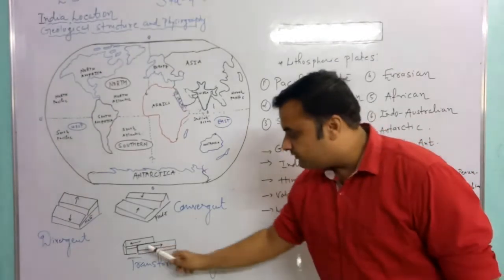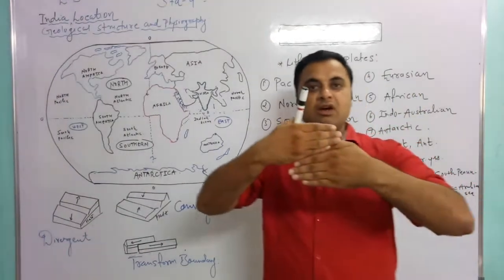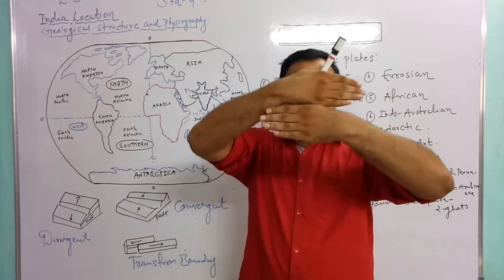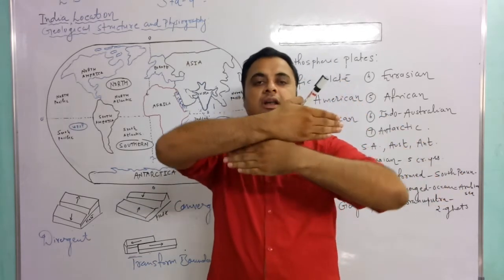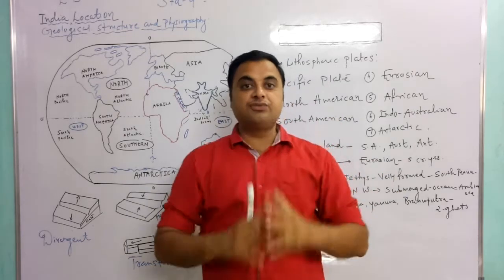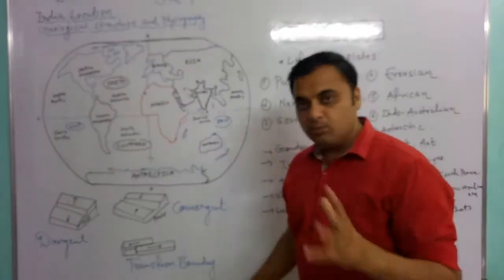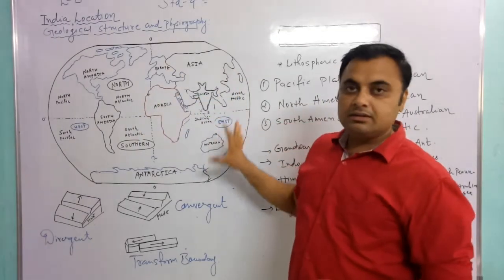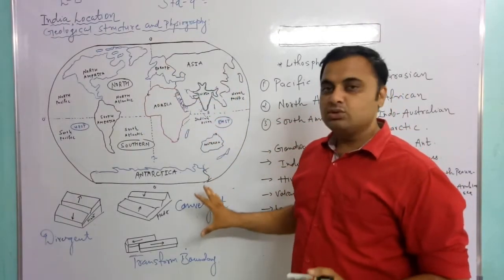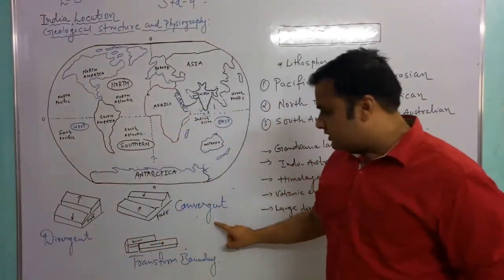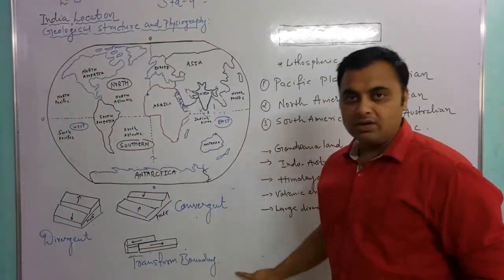The 2 plates slide past each other: one plate goes towards this side and the other plate goes in a different direction, that is called the transform boundary of the plates. So there are 3 kinds of motion of the tectonic plates. This movement is known as the tectonic movements: the divergent, convergent and transform boundary.